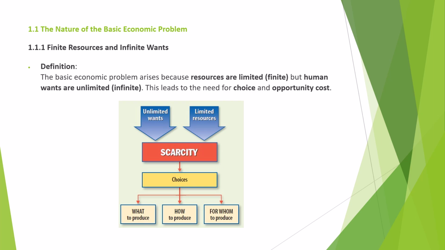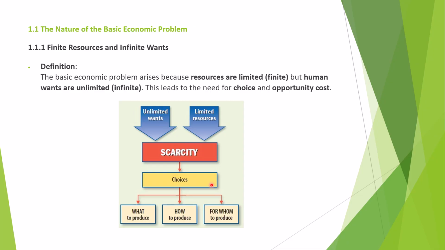So it means that there comes the concept of choice. The concept of choice means that as we have unlimited wants but limited resources, we are facing the problem of scarcity. Scarcity means that our wants are greater compared to our limited resources. So we are forced to make a choice.